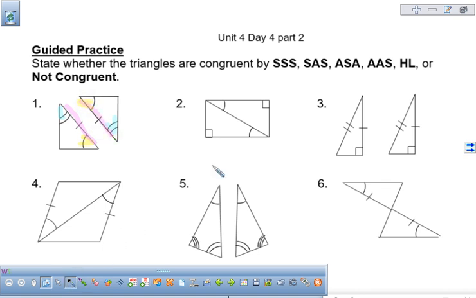So we can automatically get rid of anything that has more than one side. So that means we're looking at angle, side, angle, or angle, angle, side. And then we need to look at our side. Is that side being made by those angles or not? It is being made by our angles, so we've got angle, side, angle.